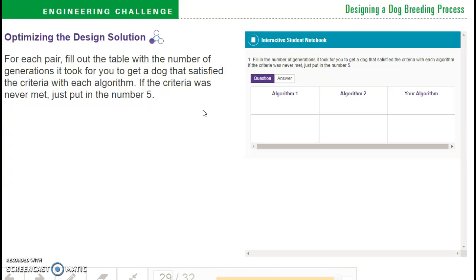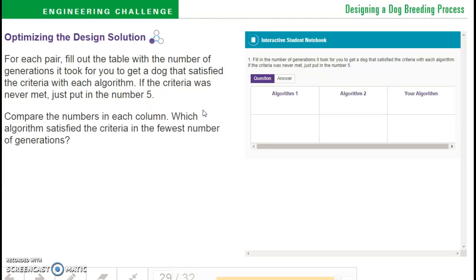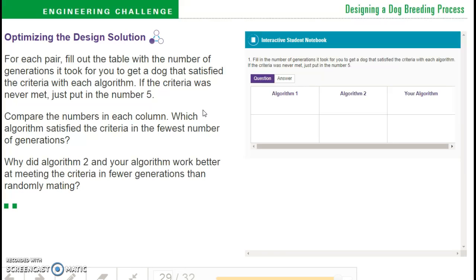Okay, so now after you've done that, for each pair, fill out the table with the number of generations it took for you to get a dog that satisfied the criteria with each algorithm. If the criteria was never met, just put in the number 5. Compare the numbers in each column. Which algorithm satisfied the criteria in the fewest number of generations? Why did algorithm 2 and your algorithm work better at meeting the criteria in fewer generations than randomly mating?